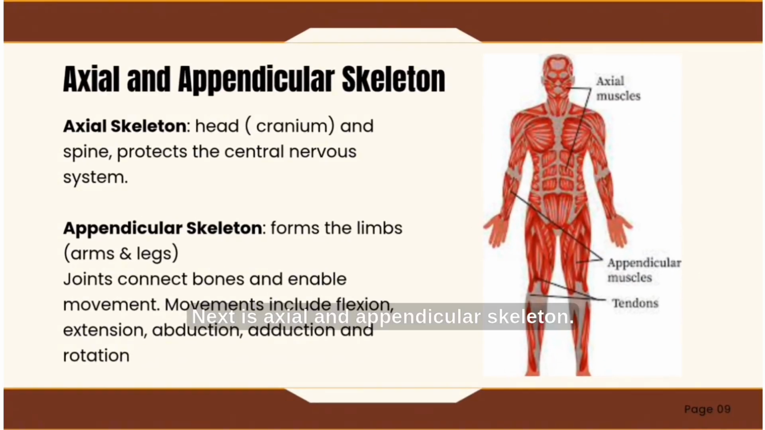Next is the axial and appendicular skeleton. The axial skeleton, the head, cranium, and spine, protects the central nervous system, and the appendicular skeleton forms the arms and legs. Joints connect bones and enable movement. Movements include flexion, extension, abduction, adduction, and rotation.